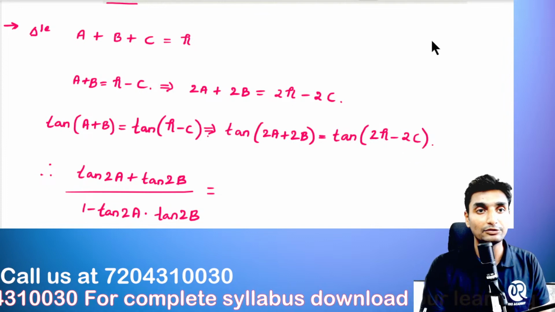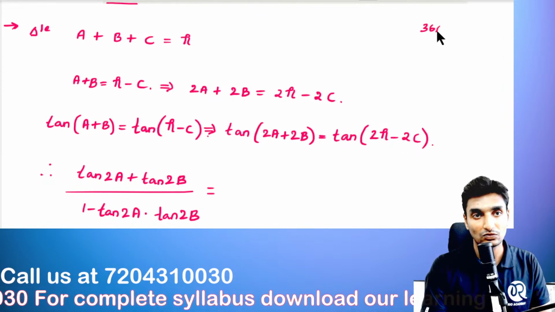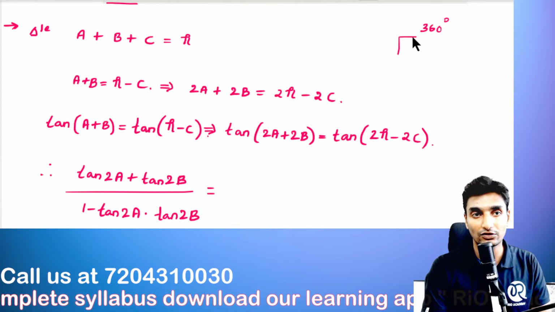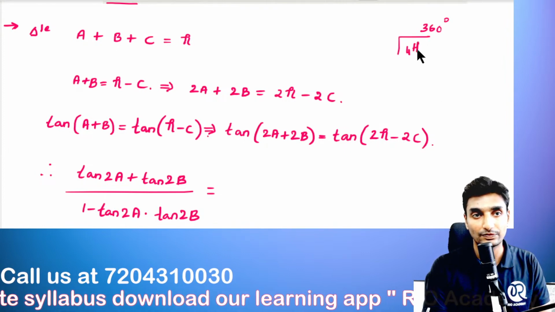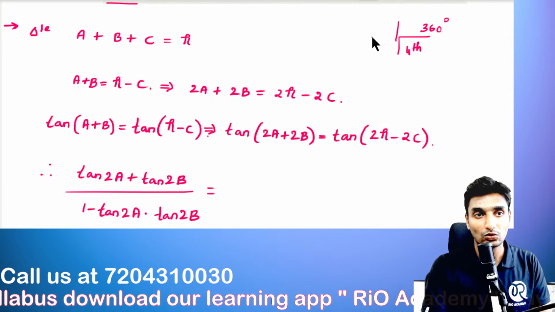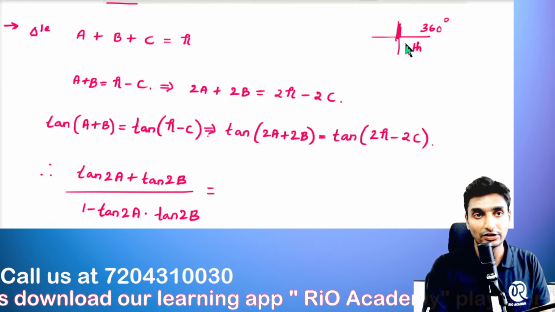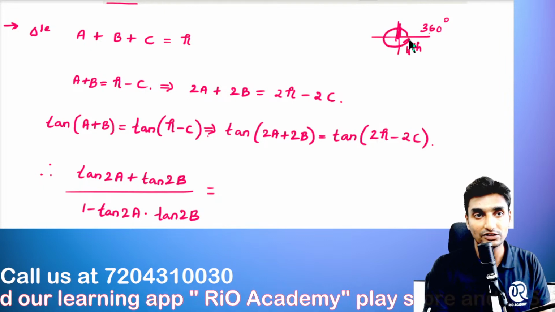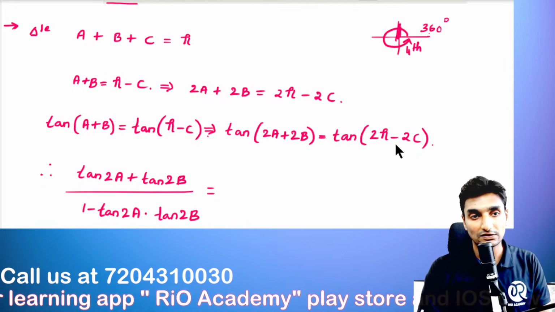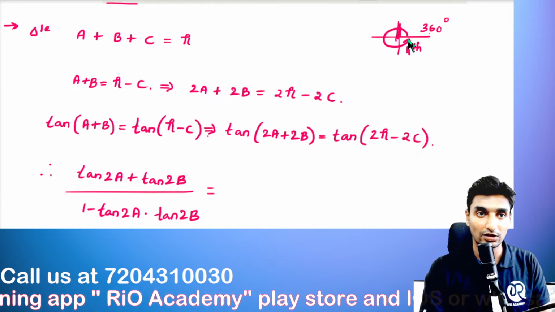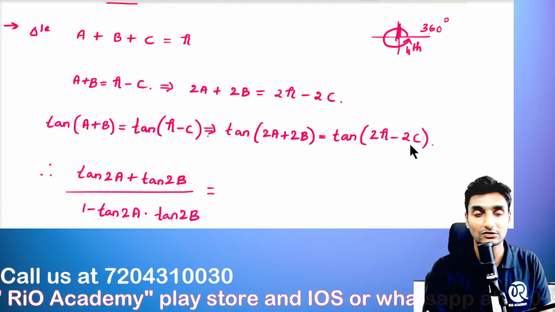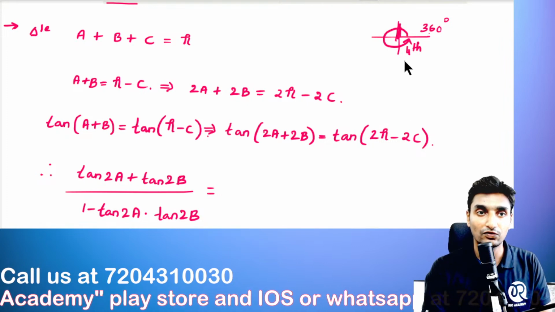Okay, 2 pi means 360 degrees. So 360 degrees minus c, that will give us the value in the fourth quadrant. Correct already? There are 4 quadrants, in a rough format like this. 360 degrees, it is this angle, the complete angle here, that is 360 degrees. So 360 minus 2c means, from this complete angle, whatever angle we subtract, and that is nothing but 2c. So it will be in the fourth quadrant.